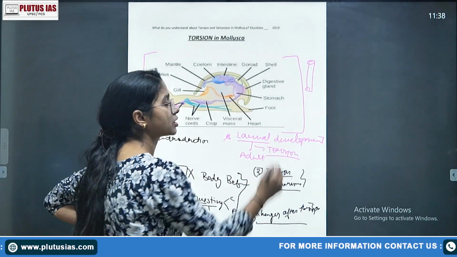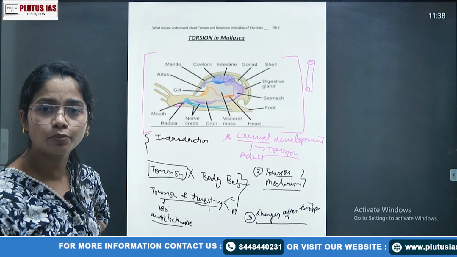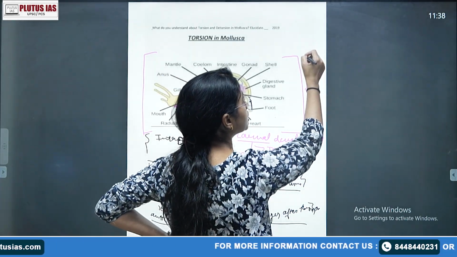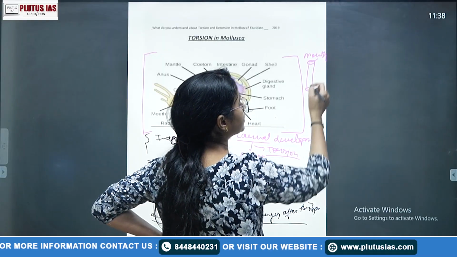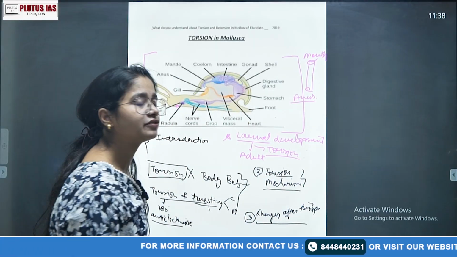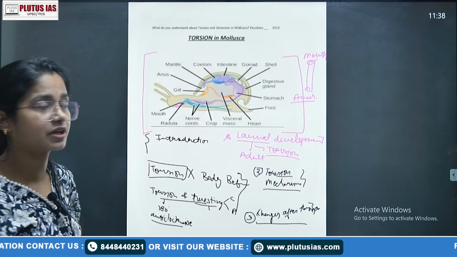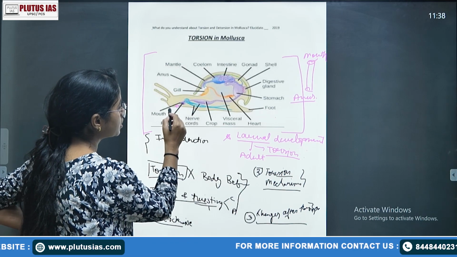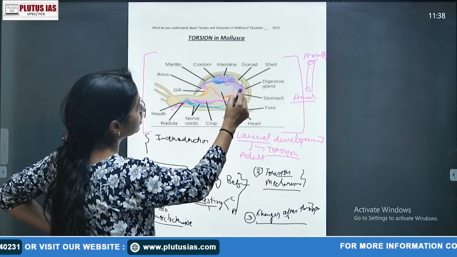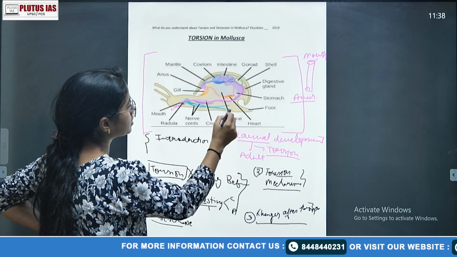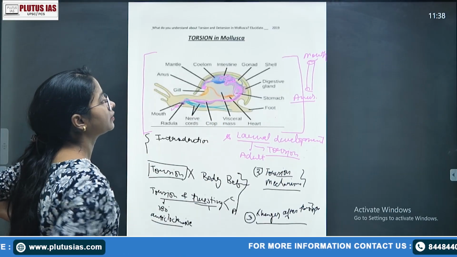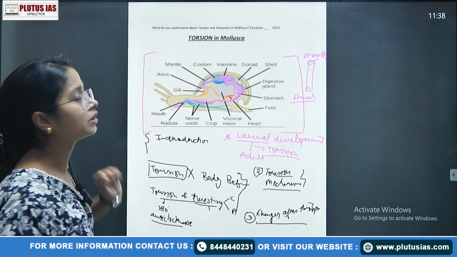So yes, Mollusca comes in the tube within tube body plan, which is your deuterostome, right, which has two separate openings. So suppose one opening of the alimentary canal is the mouth, and the other opening is the anus. That's why we take that reference of specifically the alimentary canal, right. So this is your mouth portion, and this is your anus portion. This is your alimentary canal, right? This is your mouth, then this is your oesophagus, then this is your stomach region, then this is the coiled intestine, and this finally leads to the rectum, and that finally opens to the anus outside of the body.